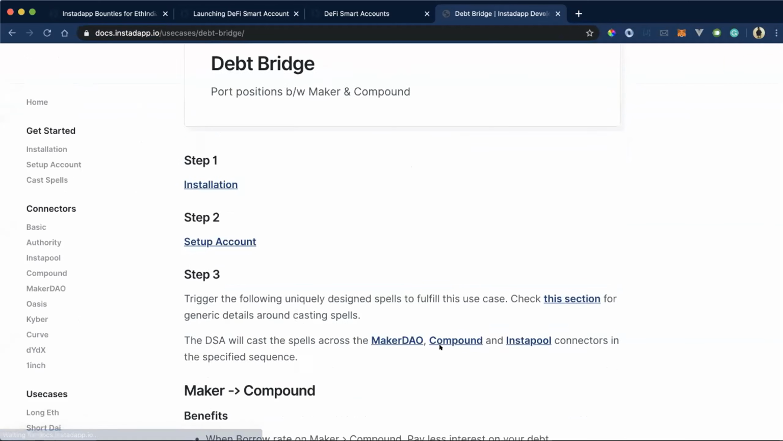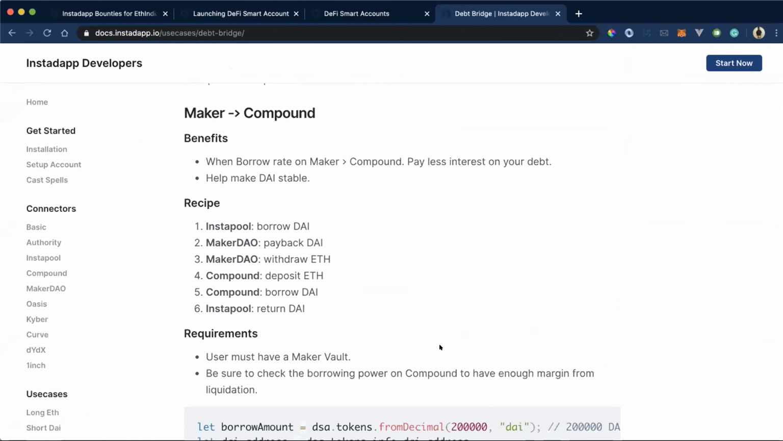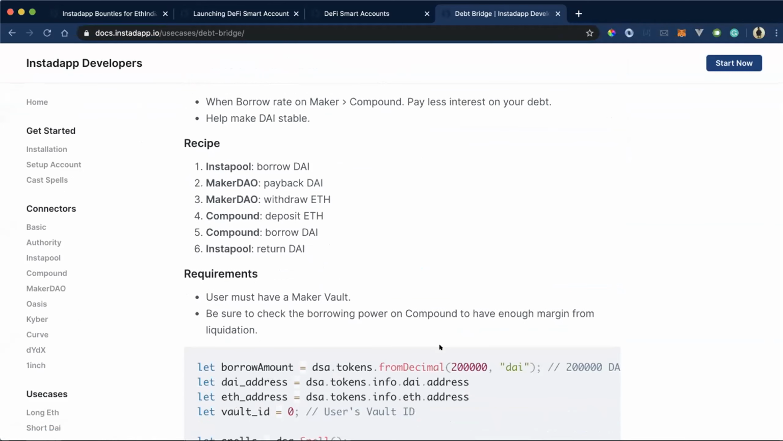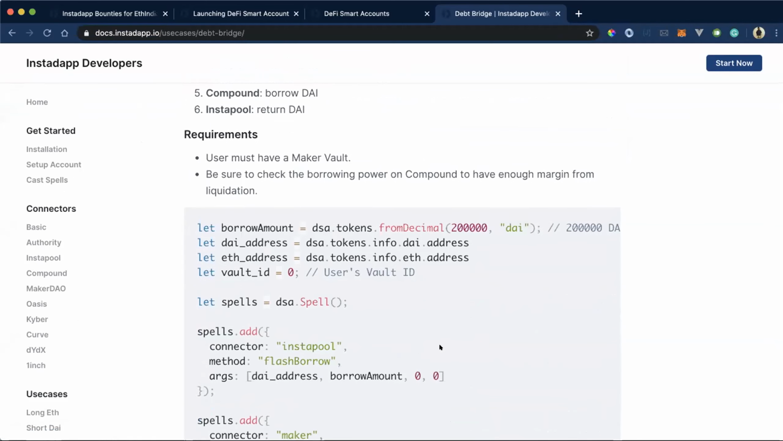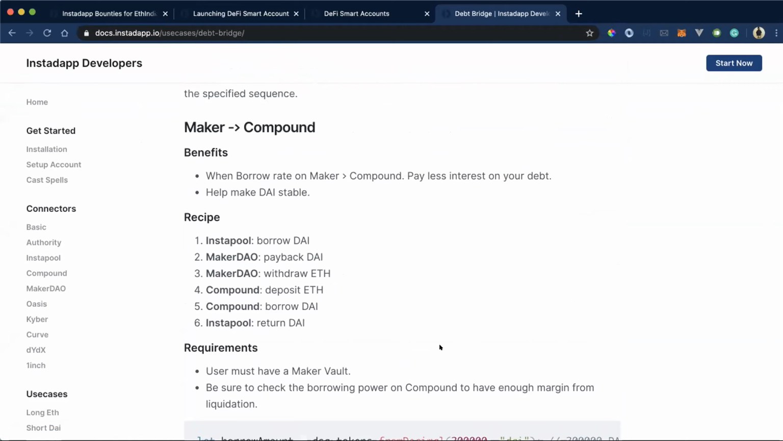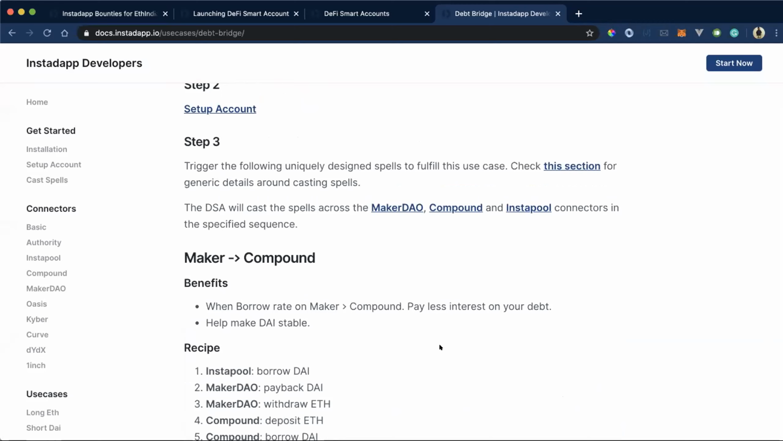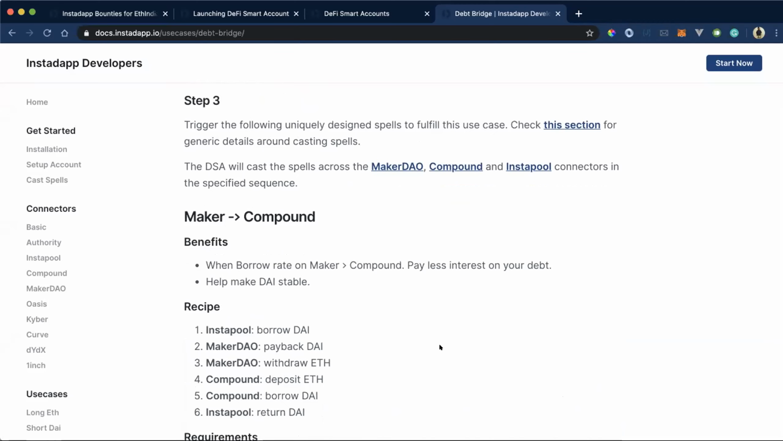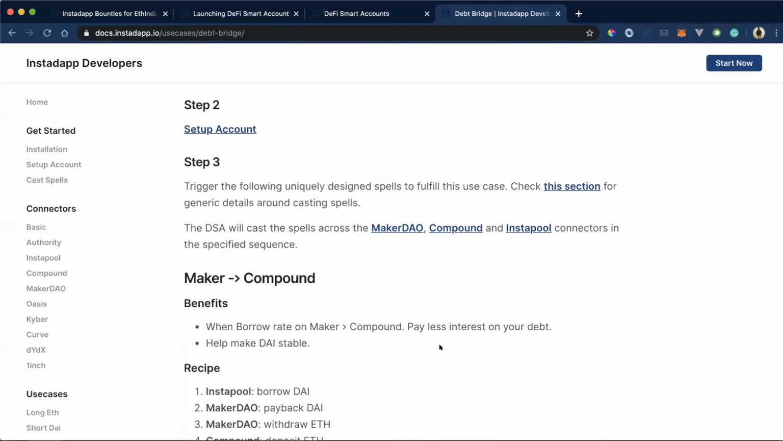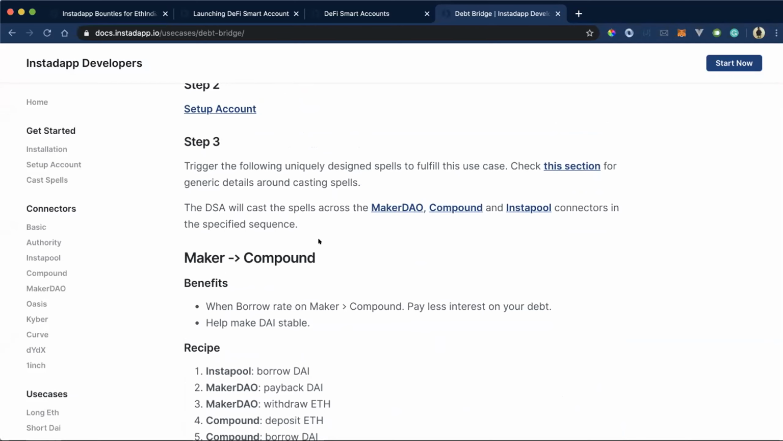The debt bridge. In the previous Instadapp, the smart wallet was capable of transferring your position from one protocol to another, like moving a position from Compound to MakerDAO to Compound. But that was limited. We were making all the logic, but in the DSA you can create your own logic and build the migration and the debt bridge.